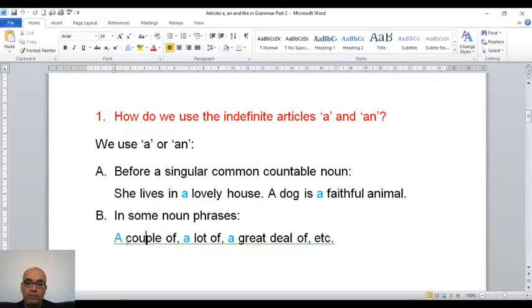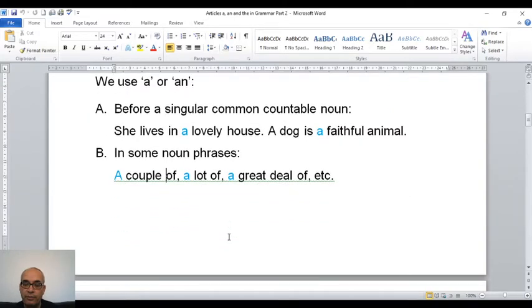So if you look here, a couple of is a noun phrase. I use a: a couple of. It means two. A couple of chairs means two chairs. I use a before a lot of. I use a before a great deal. So a great deal of information, for example, means a lot of information.